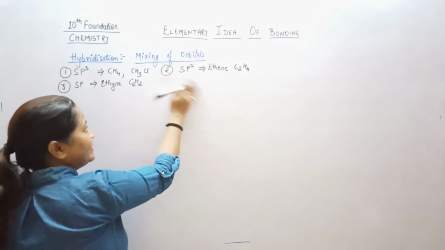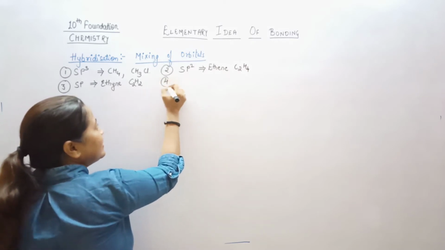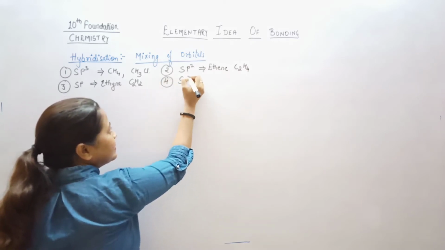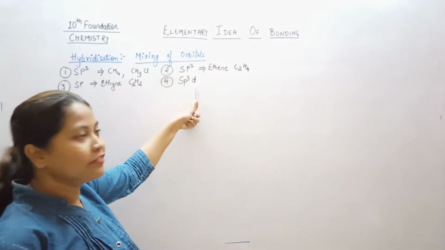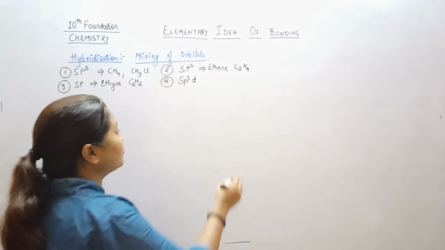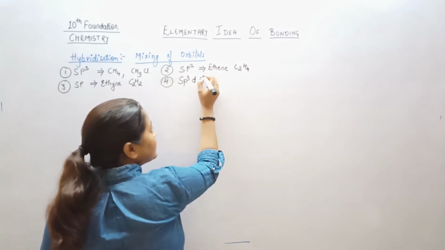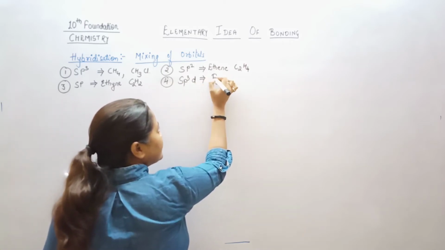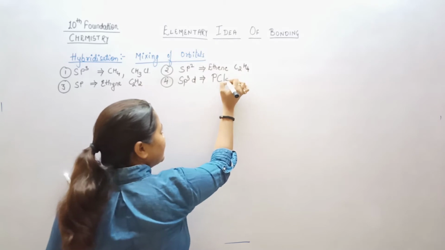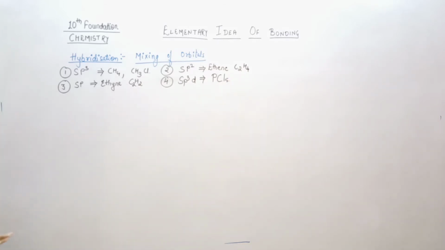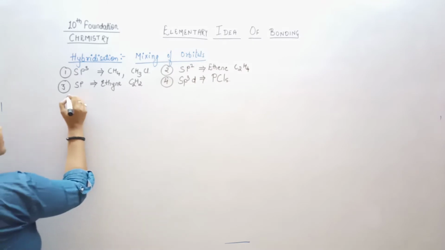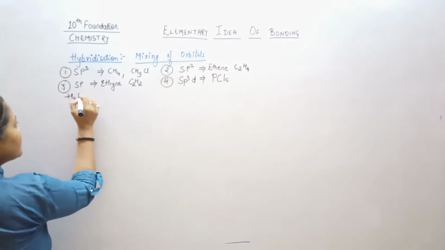One more we have seen is sp3d. When there are 5 orbitals, that means there will be 5 bonds. For this we have taken the example of phosphorus pentachloride. So in all, we have seen that the hybridized orbitals make sigma bonds.